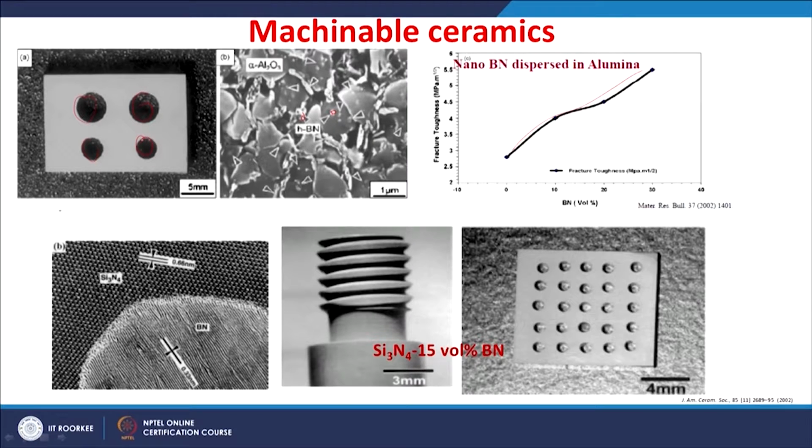Another example is silicon nitride with a hexagonal boron nitride reinforcement. You can see the silicon nitride grain with a boron nitride grain, almost having very direct bonding with each other, and you can even develop such complex structures in these silicon nitride boron nitride nano composites. You can even drill these ceramics. So, machinable ceramics are possible when you go for a nano ceramic composite approach, right.